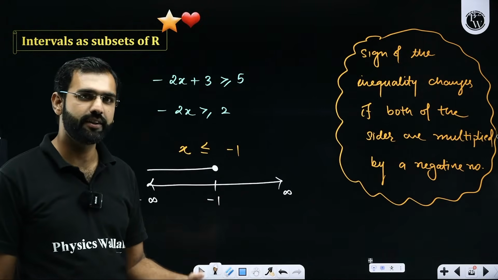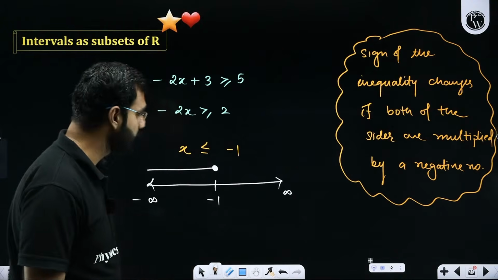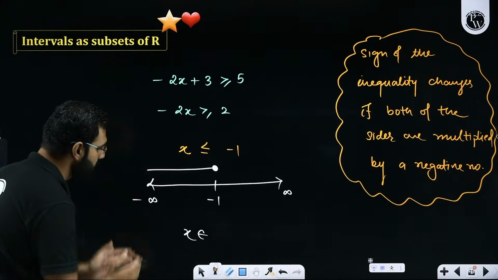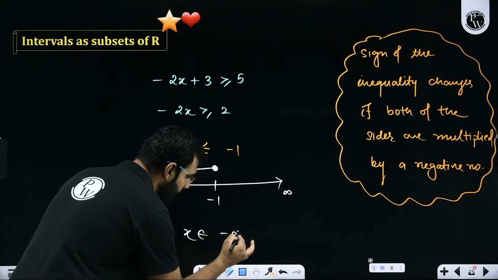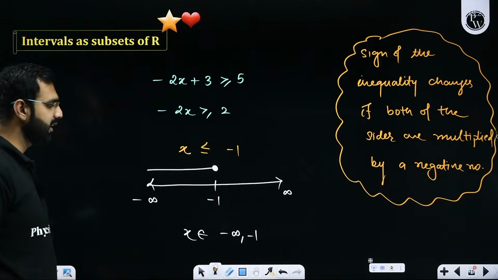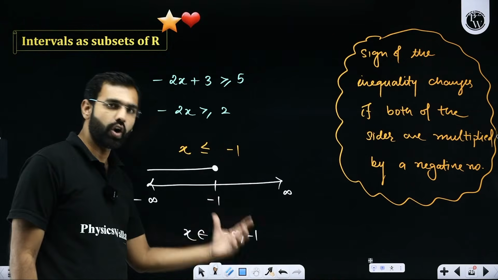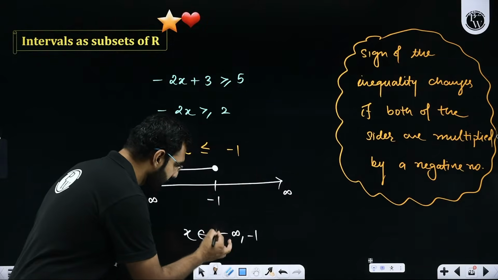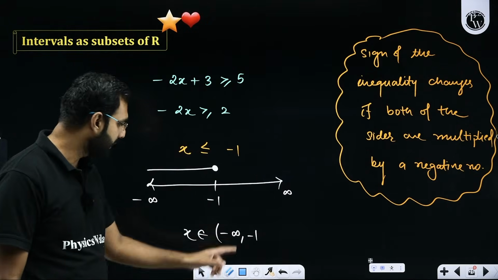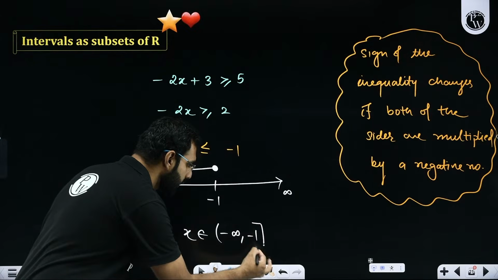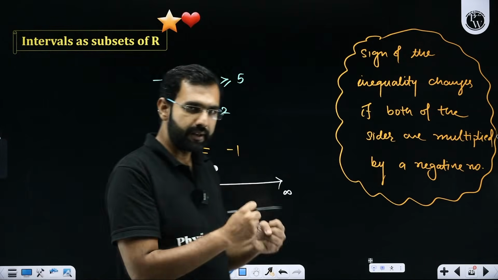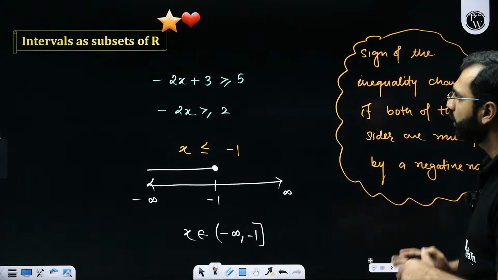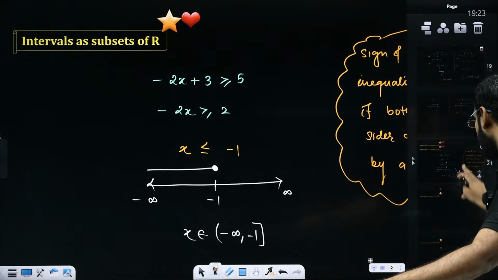Do we have any other approach? Do we have any other method? Yes, we do. What is that method? Can I say x belongs to the set of all the numbers between minus infinity and minus 1? So how do we write it? Between minus infinity and minus 1, these are all the numbers. With the comma, I separate them. But minus infinity and plus infinity are never included, so it is an open interval. But minus 1 is closed because it has to be kept. It has to be included. It has to be considered. Everybody got my point? The concept of intervals, are you all able to process?